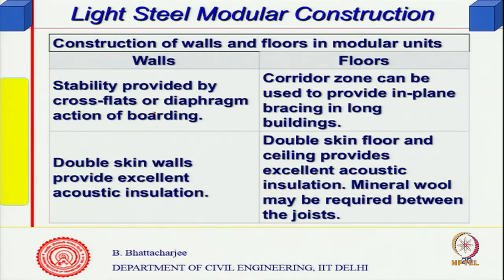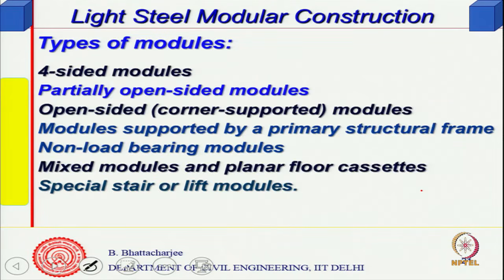And stability is provided by cross flats or diaphragm action of the boarding. So, corridor zones can be used to provide in plane bracing in long buildings; sometimes you can have bracings to provide extra stability. Double skin walls give excellent acoustic insulation as I said, and floors also; you can put in mineral wool or some sort of lightweight material which will act as insulation. So, four sided modules, partial one sided modules, open sided modules, both sides open, and modules supported by a primary structural frame.